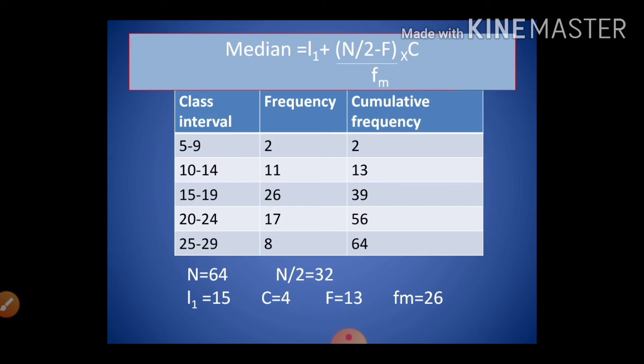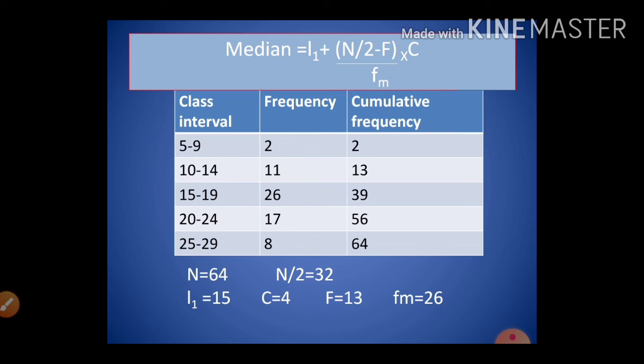Now, n is equal to the total for this problem. Let us see the values. The class interval is given in the first column and frequency is given in the second column, and we have to calculate the cumulative frequency. In the cumulative frequency, the last row is 64, so that is the total N. So now N is 64 here, and how will you find out L1? L1 is the lower limit of the class interval where the median falls.